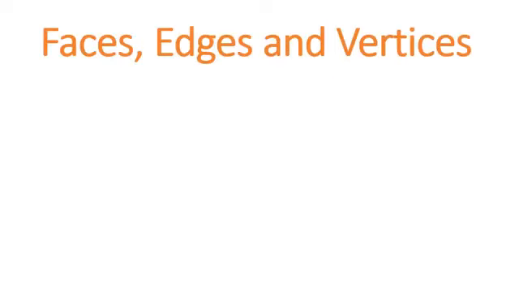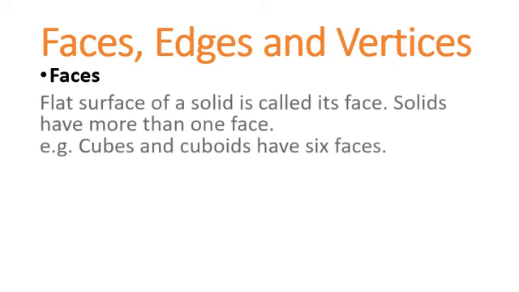Next comes the faces, edges and vertices. What do you mean by faces? Flat surface of a solid is called its face. Solids have more than one face. Cube and cuboids have 6 faces.